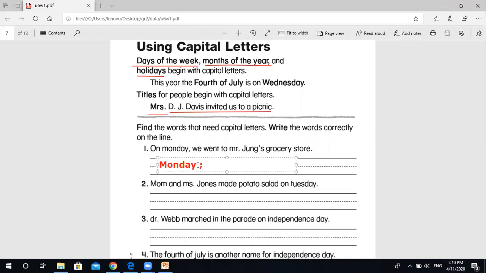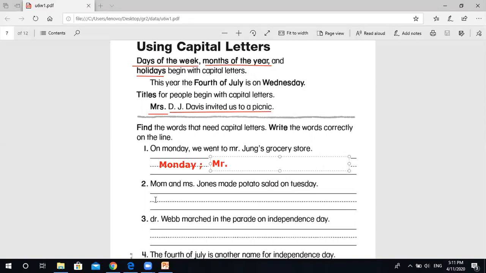Then, what do we have? What about the rest of the sentence? We went to Mr. John's. Mr. is a special title or a special name of someone. So Mr. is the second mistake of this sentence.